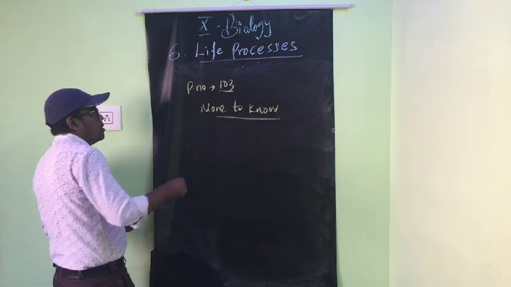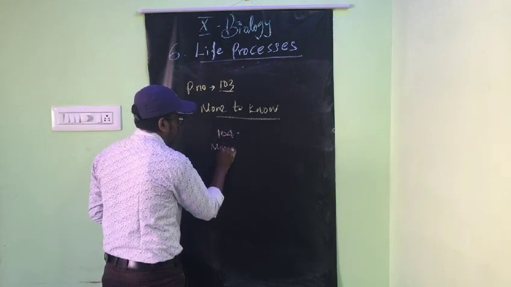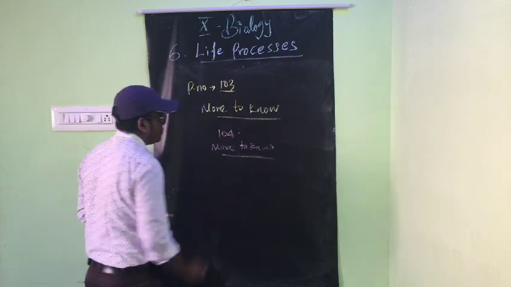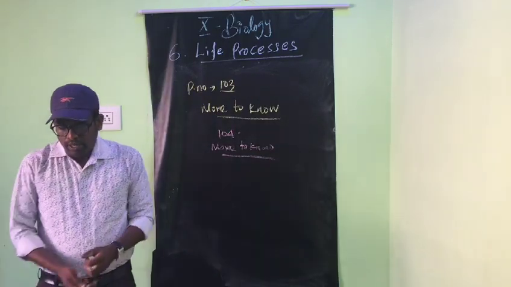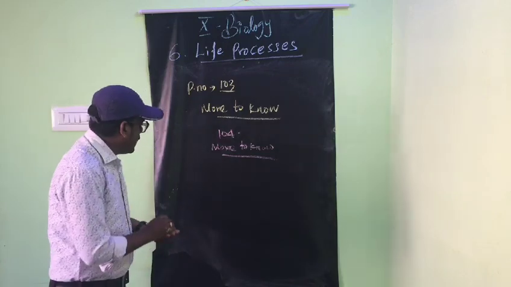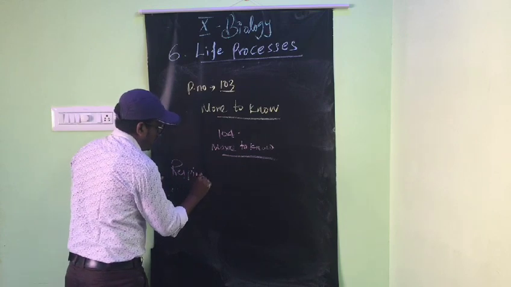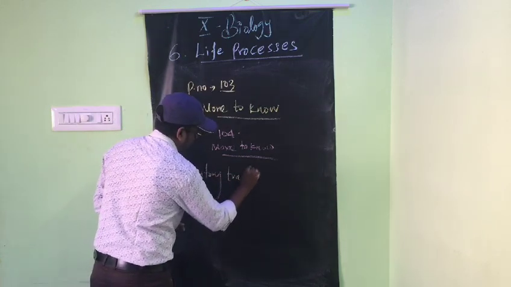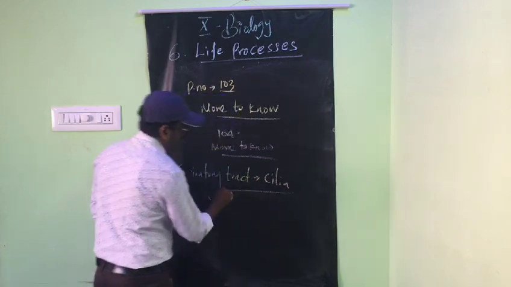And page number 104, more to know. What is given there? The respiratory tract has cilia.